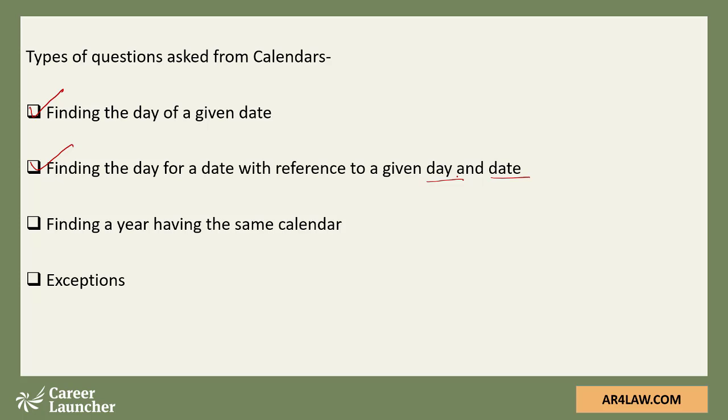And the third variation which is asked on calendars is finding a year having the same calendar, and then of course there are a few questions on the exceptions. So we'll be looking at each kind of question one by one with sufficient illustrations.